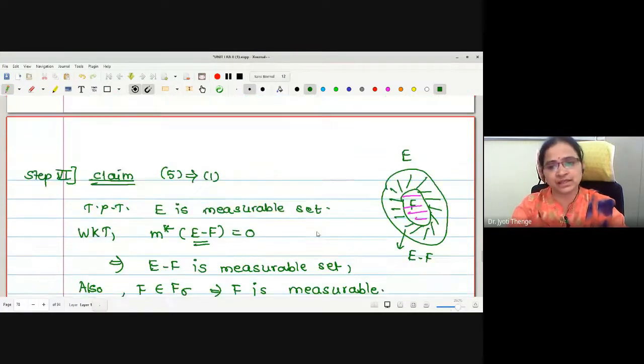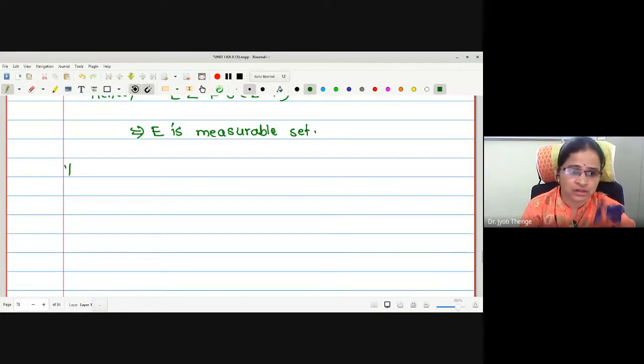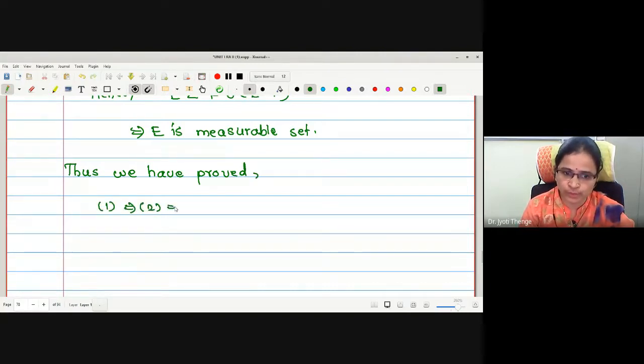Any difficulty in this? If you have, you can ask. No, ma'am. So we have proved 1 implies 2, 2 implies 4, 4 implies 1.